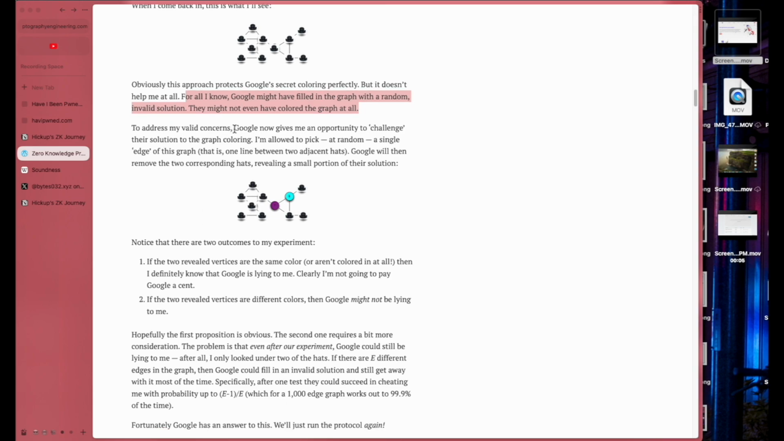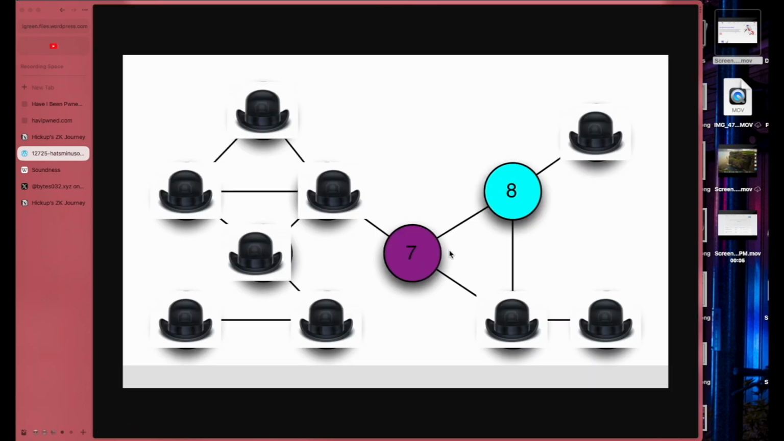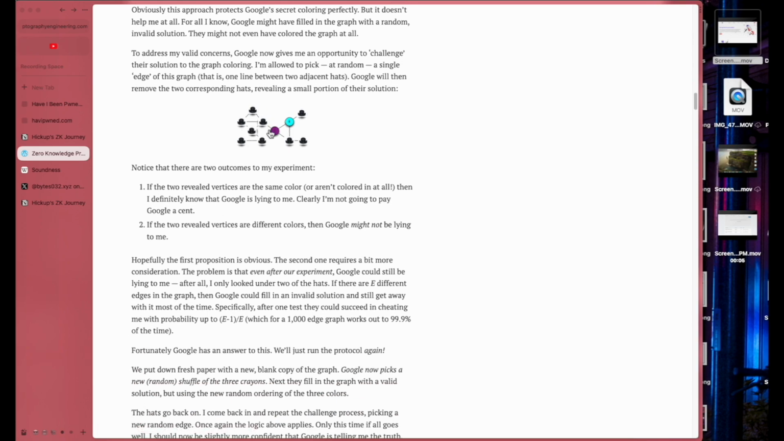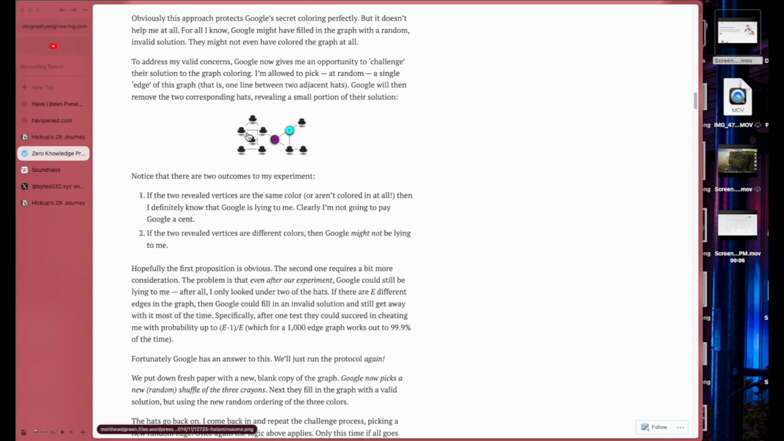To address my valid concerns, Google now gives me an opportunity to challenge the solution to the graph coloring. I'm allowed to pick a single edge of this graph, that is one line between two vertices, and Google will then remove the two corresponding hats, revealing a small portion of the solution. All right, okay, so wait, if you just do that for the rest of the network, Google is revealing the solution, right? But now, you have to imagine there are millions of hats, all right? Millions.